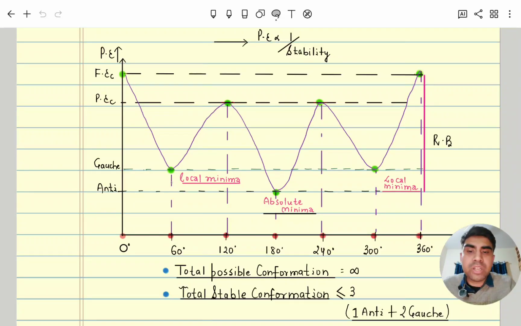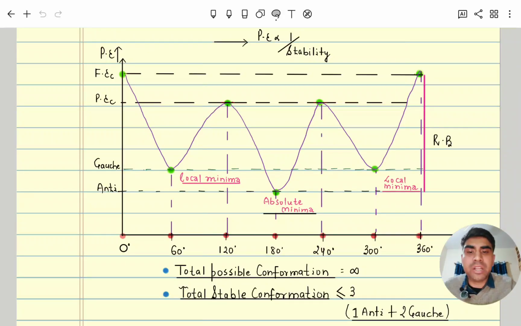But how many total stable conformers are possible here? Either 3 or 1. When will it be 1? When Z is the same, then there is only one staggered and one eclipsed. But when Z is different, then staggered has two parts, anti and gauche, and eclipsed also has two parts, partial eclipse and full eclipse.